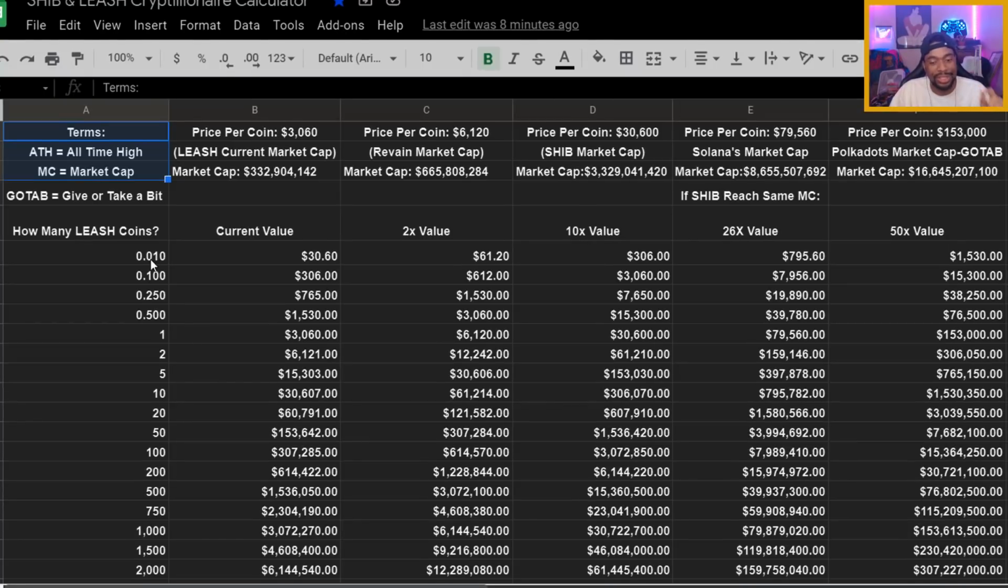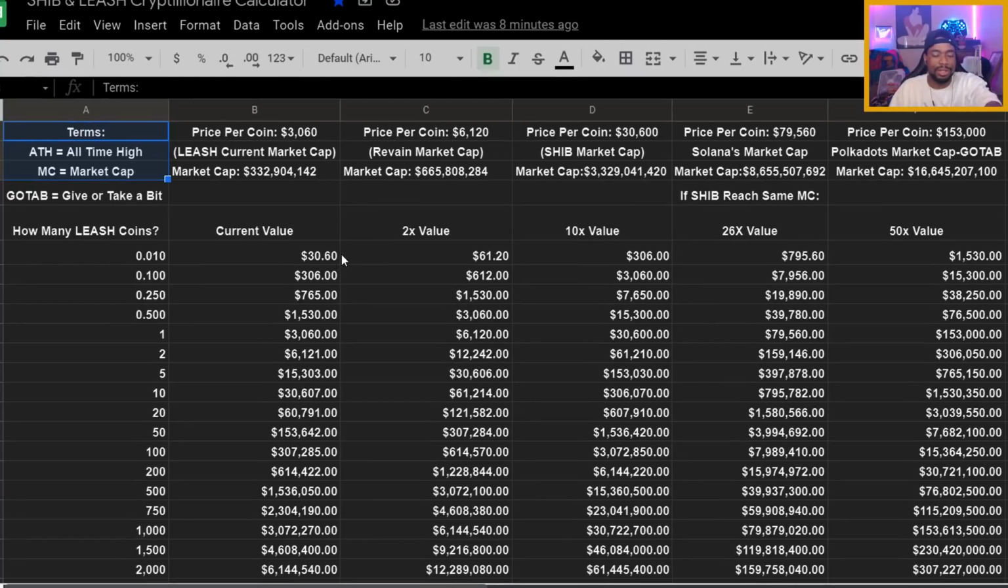As you can see right here, it says 0.01 LEASH is about 30 bucks. Keep in mind, these are the prices from 2 days ago. I was thinking about changing the prices, but at the end of the day there's no point, because even if I change them to today's prices, tomorrow or a week later the prices are going to change regardless. So just keep in mind, this chart is just to give you a better idea.